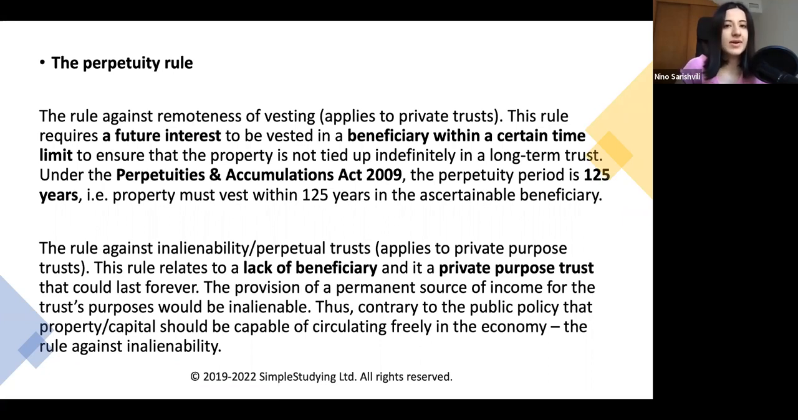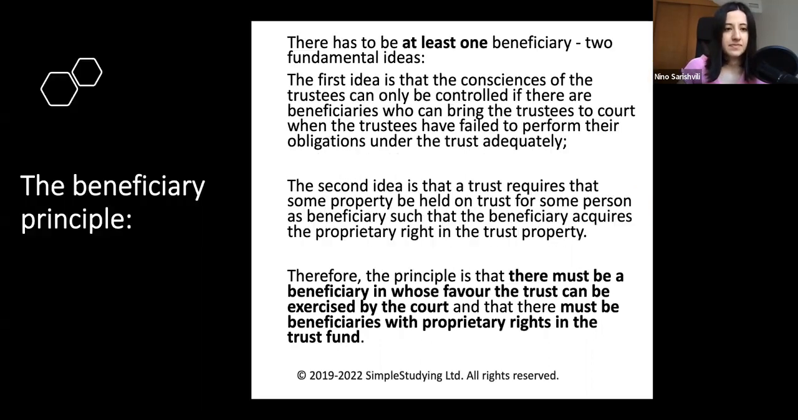There is one more reason why this trust cannot be held valid: the beneficiary principle. The beneficiary principle for a trust is that there has to be at least one beneficiary, because the first idea is that the conscience of the trustee can only be controlled if there are beneficiaries who can bring the trustees to court when the trustees have failed to perform their obligations under the trust adequately. So we have a trust fund, we have a trustee that is managing it, and we have beneficiaries. If there is no beneficiary, then there is nobody to hold trustees to account if they breach the trust.